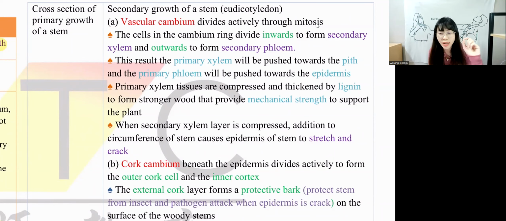For primary growth increasing in length, which meristem is responsible? Is it apical or lateral meristem? It will be apical meristem. The other one will be lateral meristem. For increasing in length or increasing in diameter, which one is limited? Primary growth or secondary growth is limited? Of course, primary growth is limited. Secondary growth is unlimited, right? So this is the difference between primary growth and secondary growth.